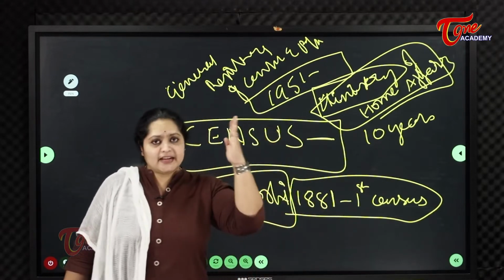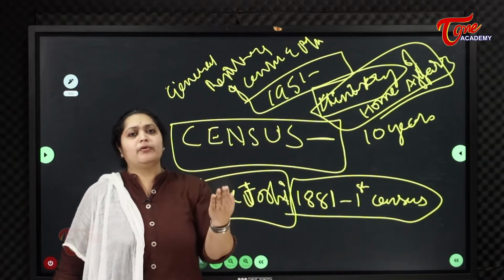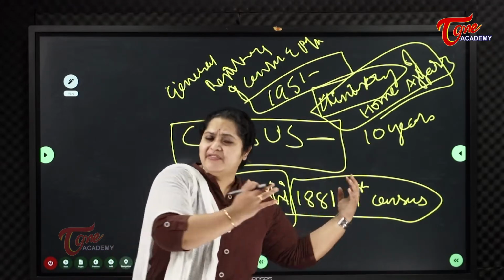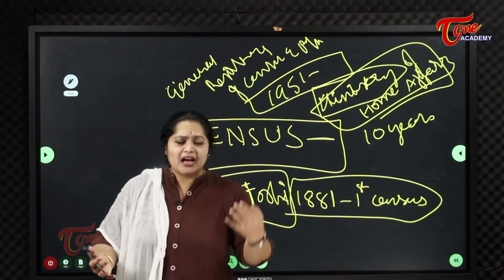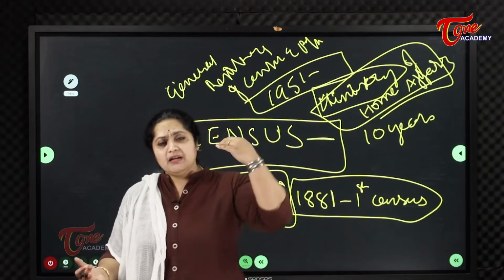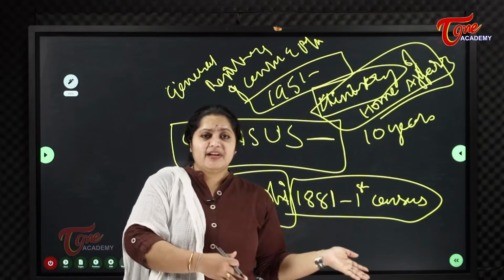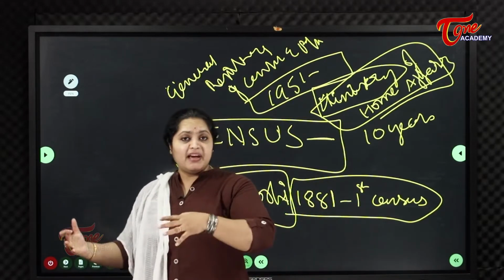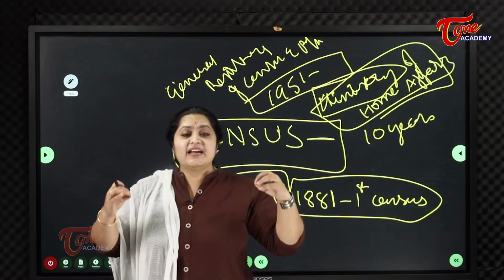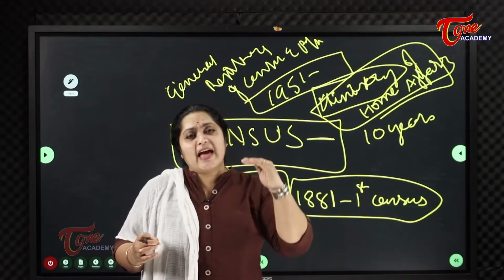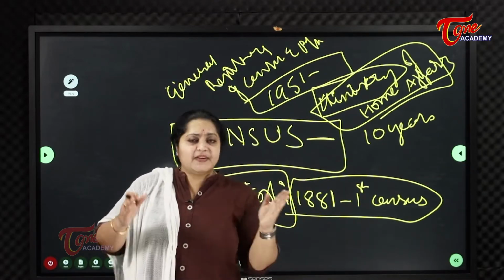For every 10 years we count how many people have increased or decreased, how many deaths, how many births, how many children, how many female children, how many women, how many men. Census counts each and everything, even cattle. There is a census for cattle also.